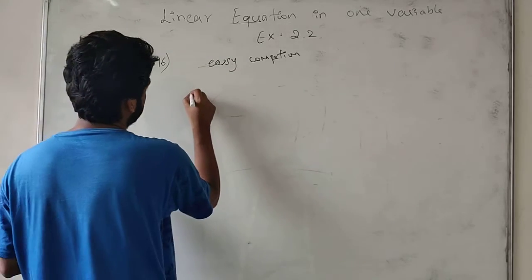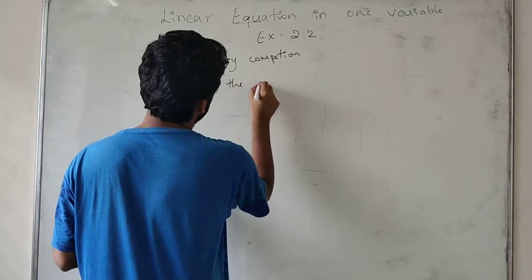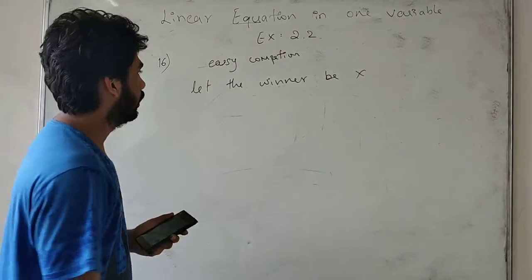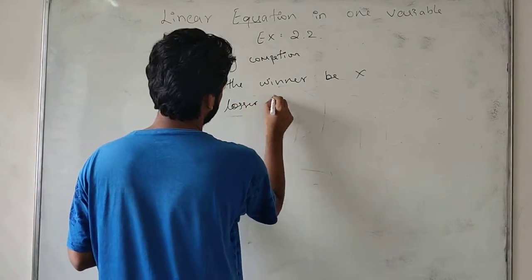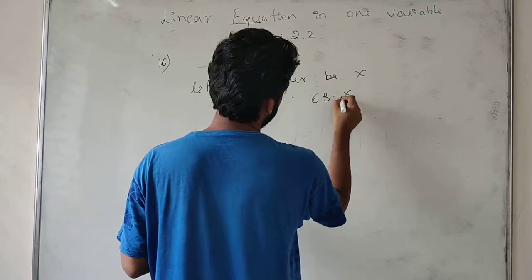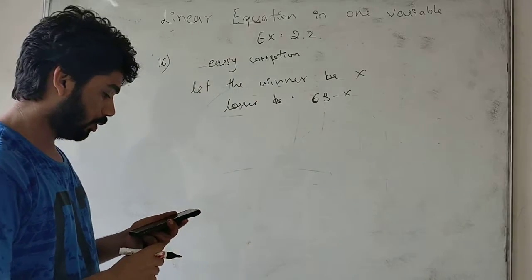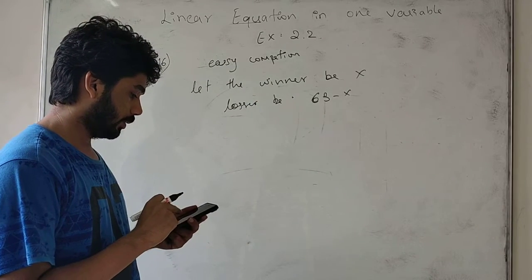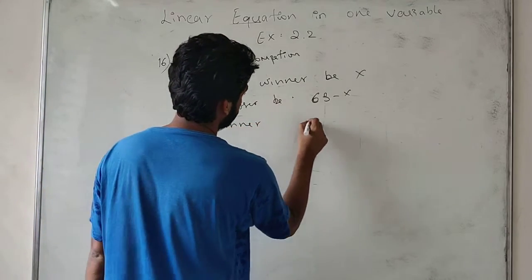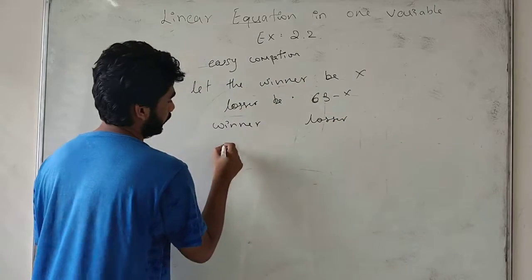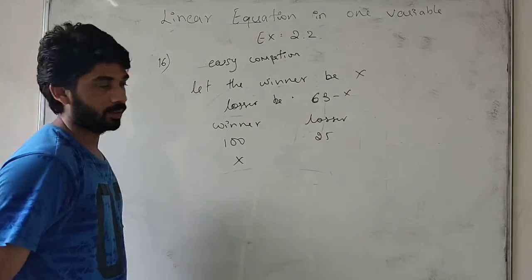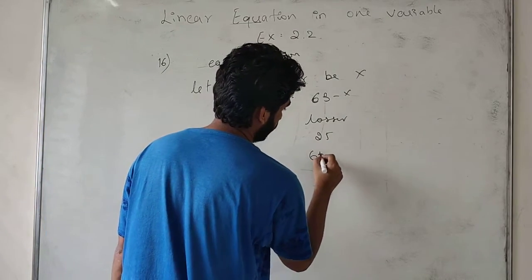Okay, now in this one, I will take the number of winners as x. There are 63 members in total, so the number of losers will be 63 minus x. The winner gets 100 rupees, and the loser gets 25 rupees. Winners are x, and losers are 63 minus x.